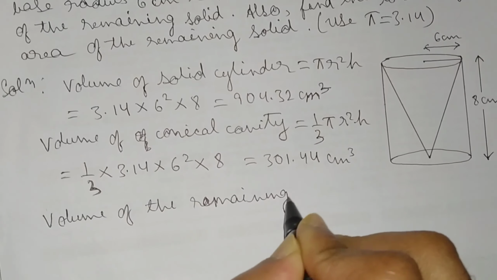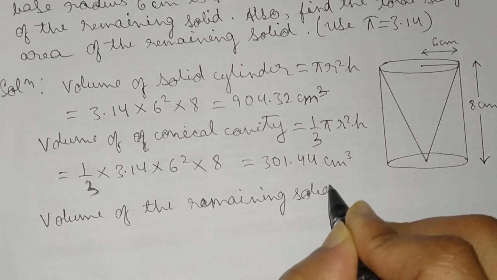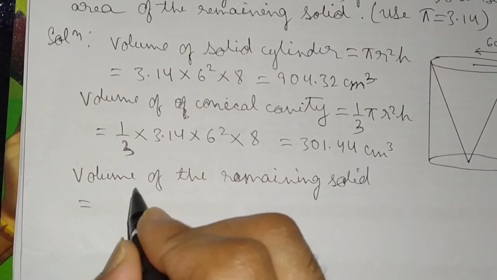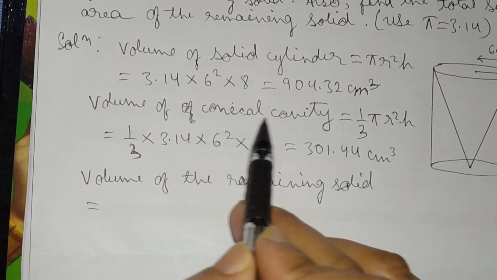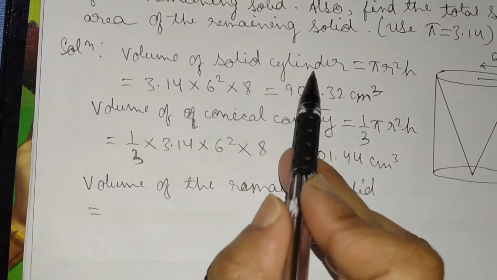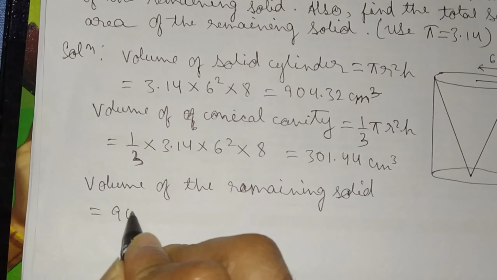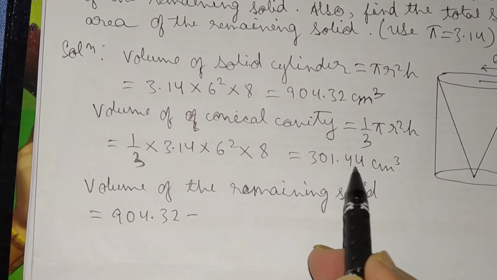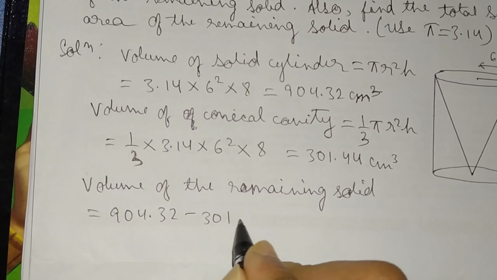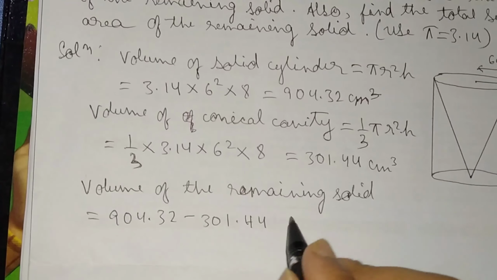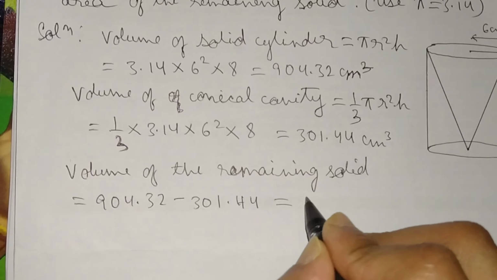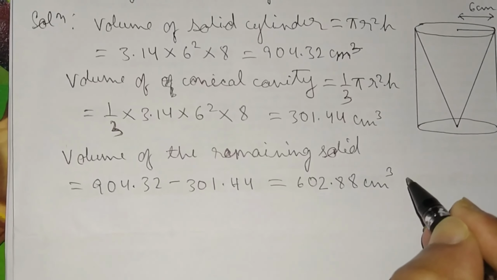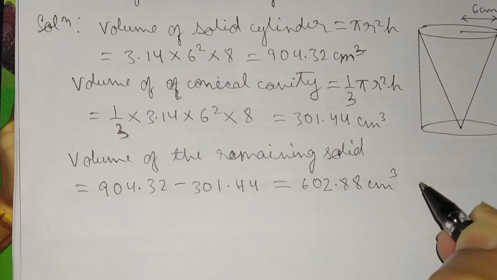The volume of solid cylinder is 904.32 minus the volume of conical cavity 301.44. Subtracting, we get 602.88 centimeter cube. Yes, the volume of the remaining solid.